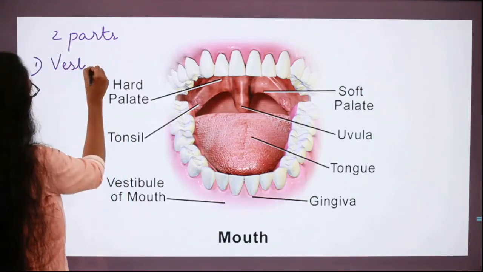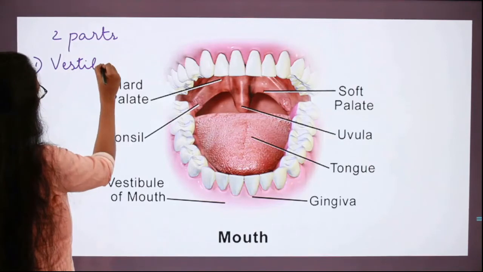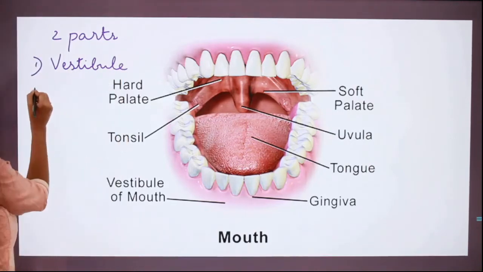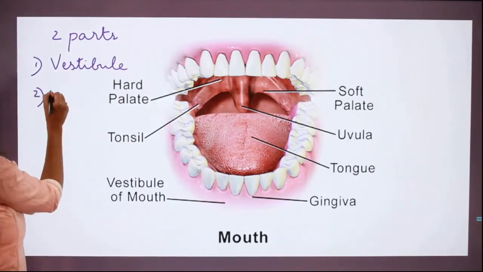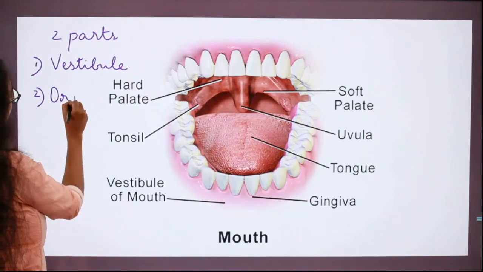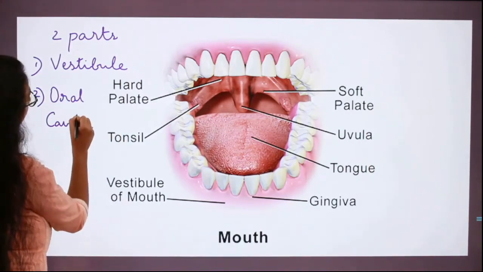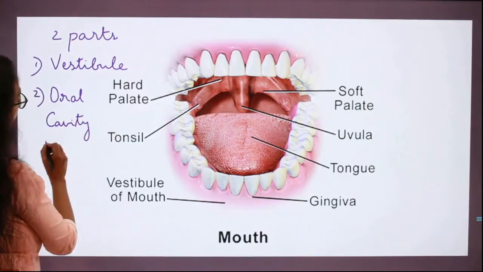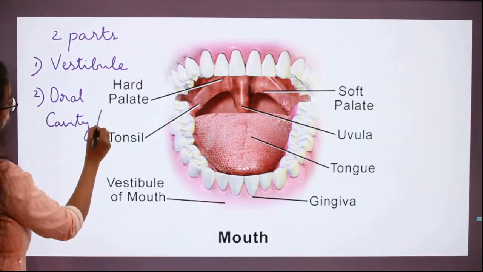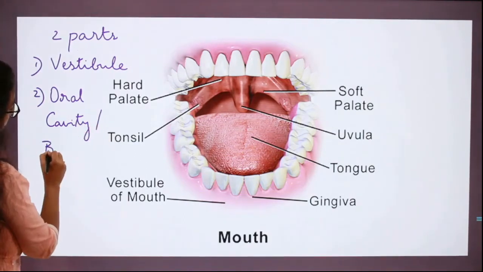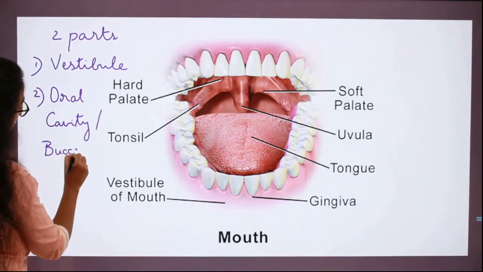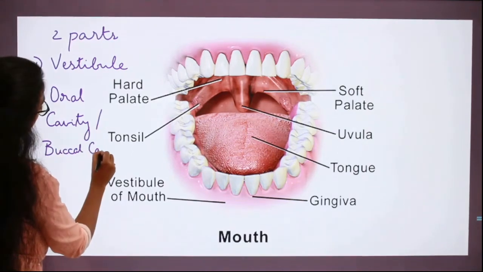First is the vestibule and second one is the oral cavity. The oral cavity can also be called the buccal cavity.